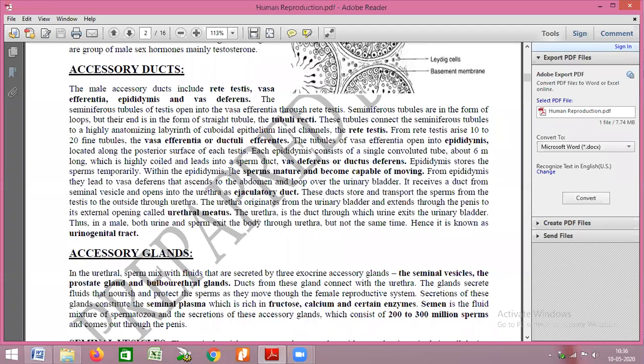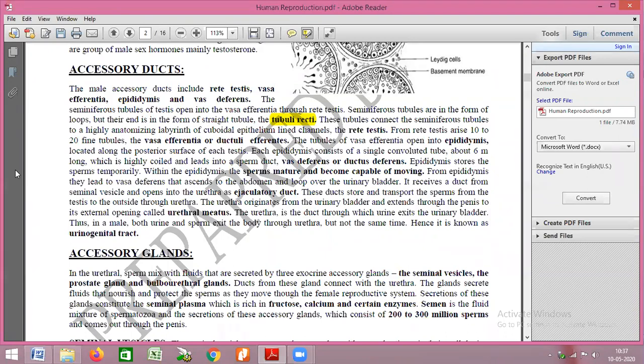So the seminiferous tubules will form sperms. As we have seen yesterday, the seminiferous tubule is a highly coiled structure, right? Towards the end, it forms a straight tubule, which we call tubuli recti. The tubuli recti connects to a very anatomically strong structure made up of cuboidal epithelium.